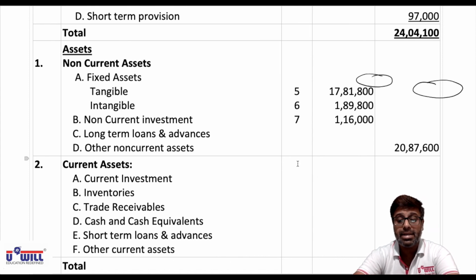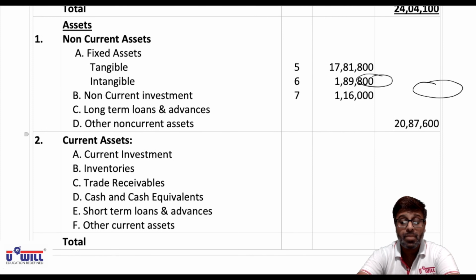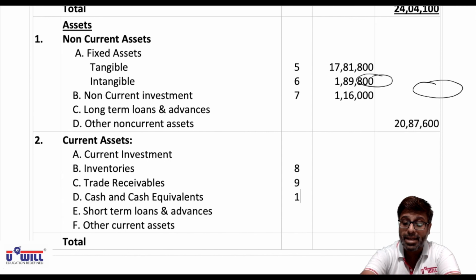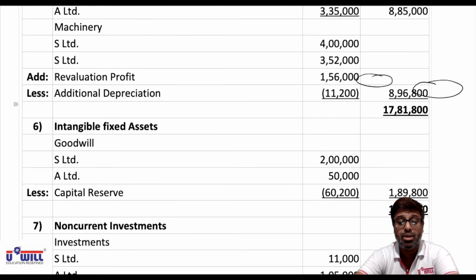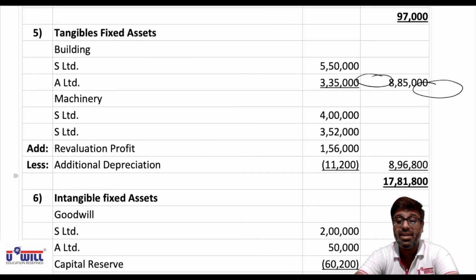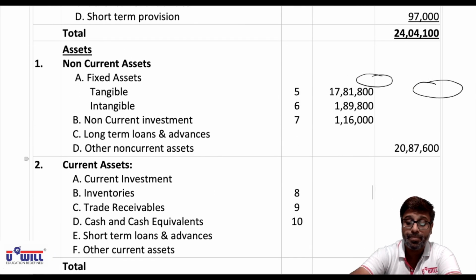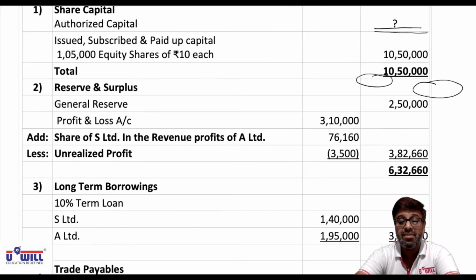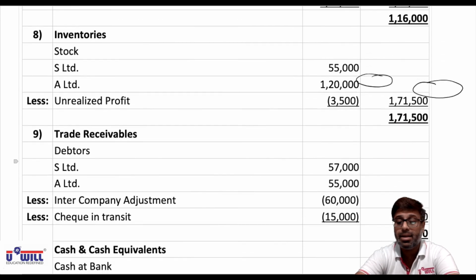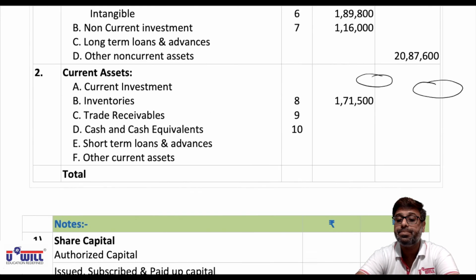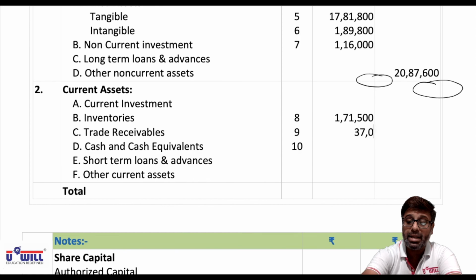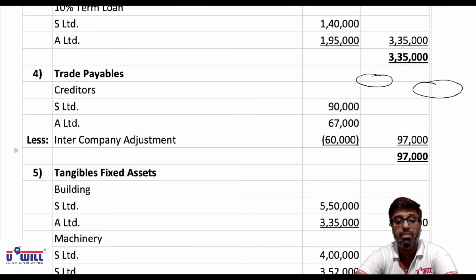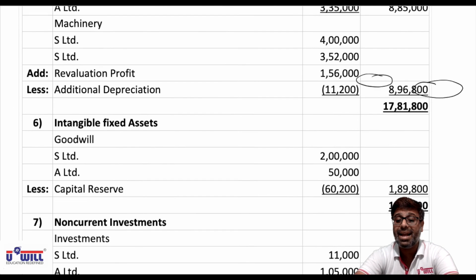Then in current assets we have inventories in note number 8, trade receivables in note number 9, cash and cash equivalents in note number 10. So what are inventories in note number 8? 1,71,500. Then what are trade receivables in note number 9? 37,000. And then what are cash and cash equivalents in note number 10? That is 1,08,000.